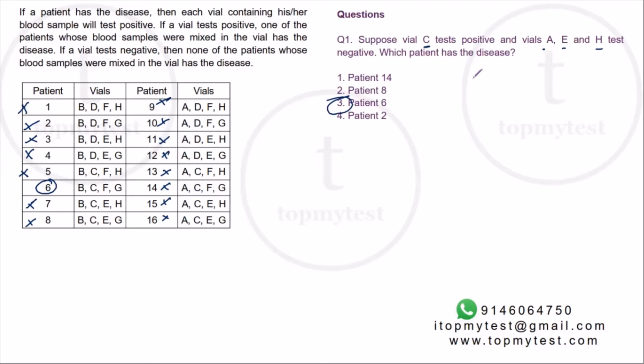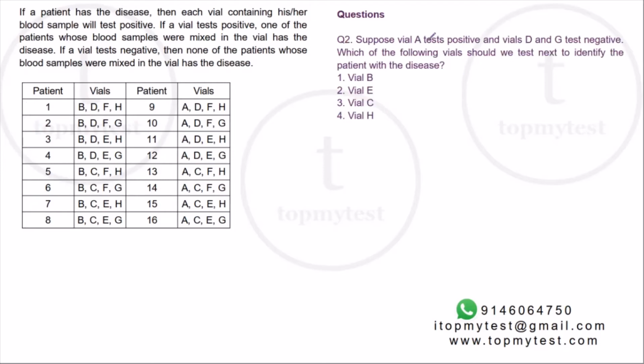Pretty straightforward. Question number 2. Suppose vial A tests positive and vials D and G test negative, which of the following vials can we test to verify the identity of the patient with the disease? Okay, A is positive, which means the patient is not here. He must be here, right? D and G are negative.